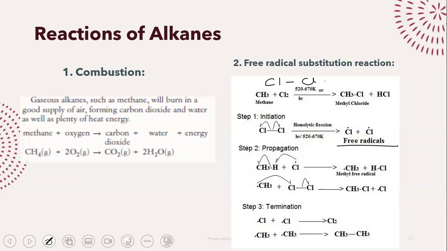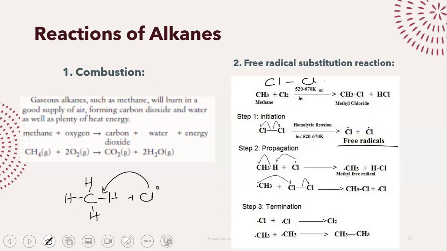A free radical is so reactive that it can actually go to your alkane molecule and break the covalent bond between the carbon and hydrogen. So one of the chlorine free radicals is able to break the covalent bond between carbon and hydrogen. What is going to happen? Why is this happening? The chlorine is extremely reactive. It wants to make a bond. It wants to be part of a molecule. It doesn't want to stay as a free radical. It wants to react with another atom and make a molecule.